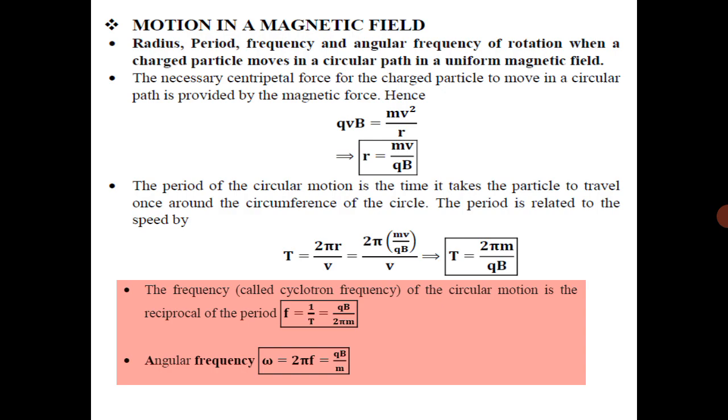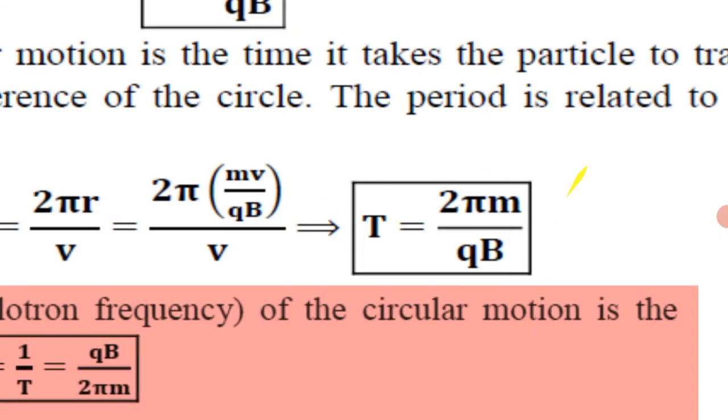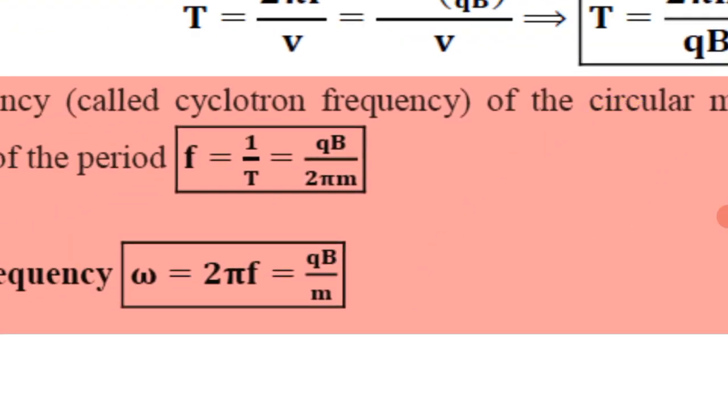Next, one more term, angular frequency. The term angular frequency omega means 2 pi upon T or 2 pi f. Already f is known, simply multiply 2 pi with the f value, and we get omega. So the 2 pi gets cancelled, and simply we can write qB divided by m.